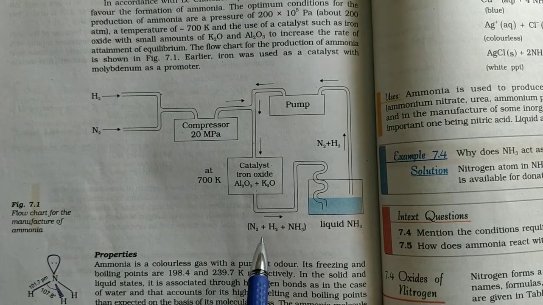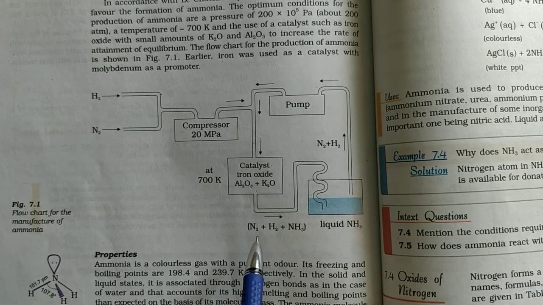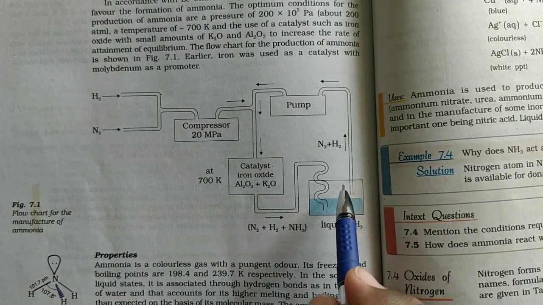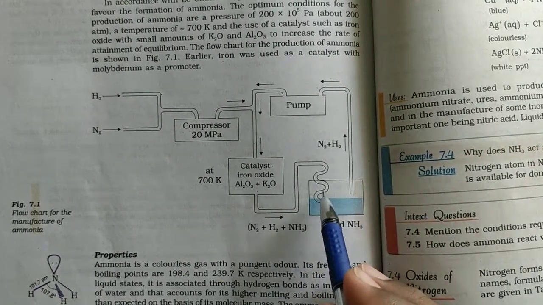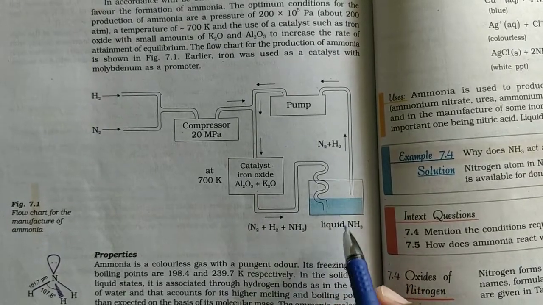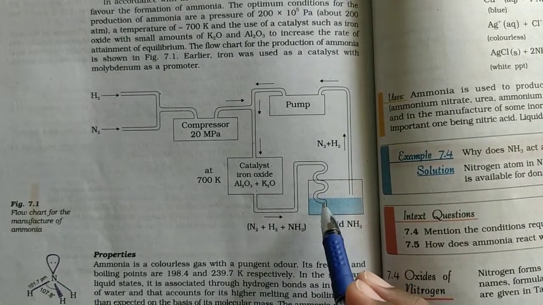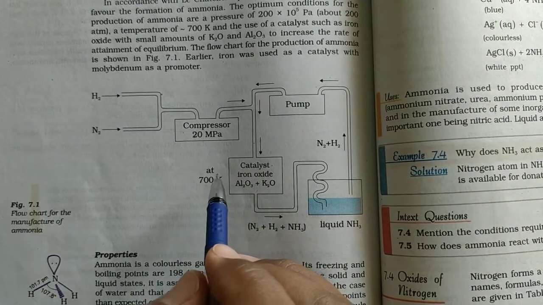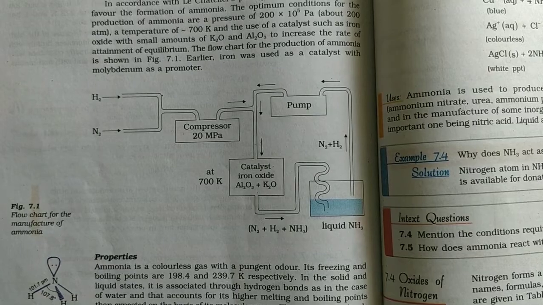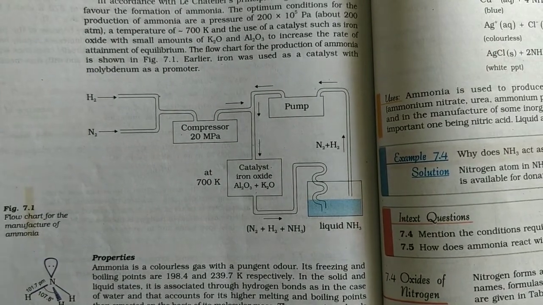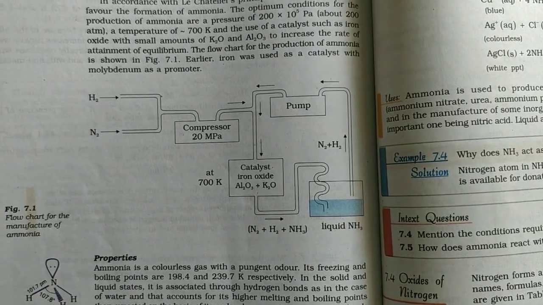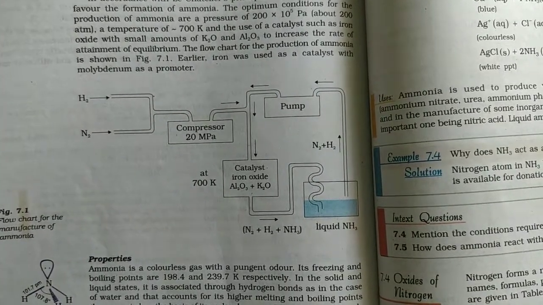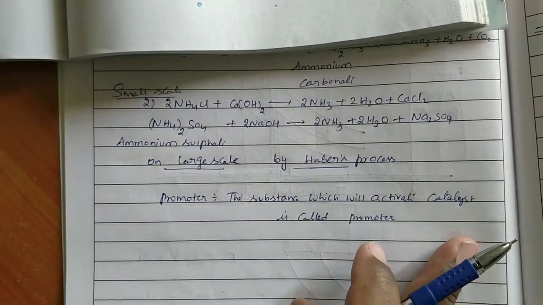If you don't use these pressure and temperature conditions, ammonia is not going to be formed fully. Some amount of nitrogen and hydrogen will be present in the container. So nitrogen, hydrogen and liquid ammonia are said to be in equilibrium. That's why we have to use this pressure condition and temperature condition also. So finally, what are the optimum conditions for preparing ammonia? Let us see that.